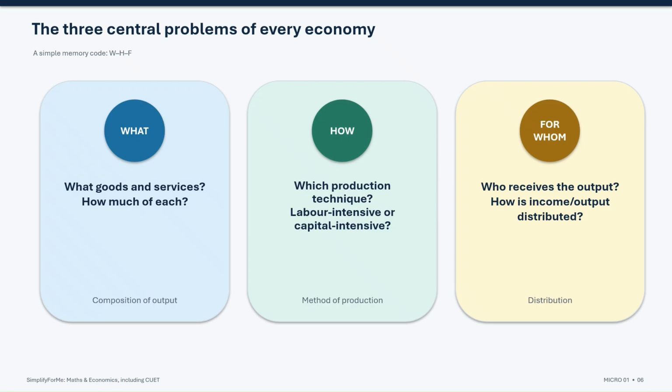This concerns the method or technique of production, whether production should rely more on labor or more on capital and machinery. The third is for whom to produce. This is the distribution question. Who ultimately receives the goods and services that are produced? A simple way to remember these is what, how, for whom. These three together form the central economic problems of every economy.